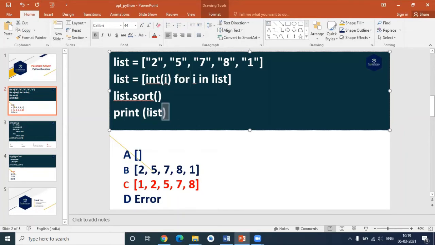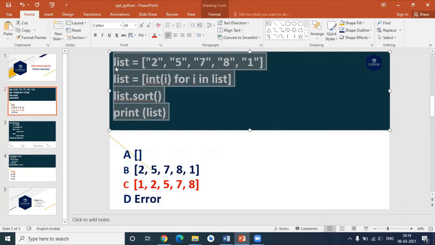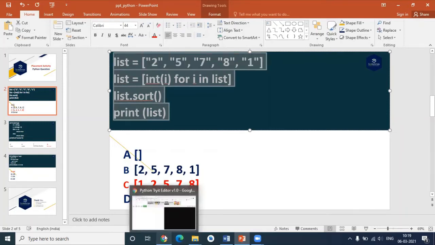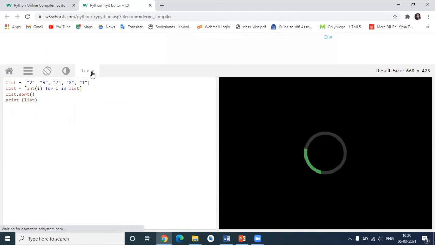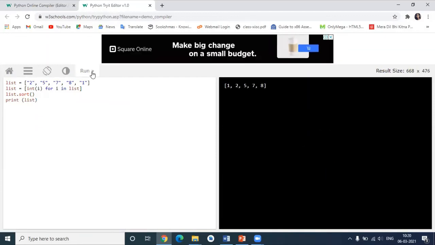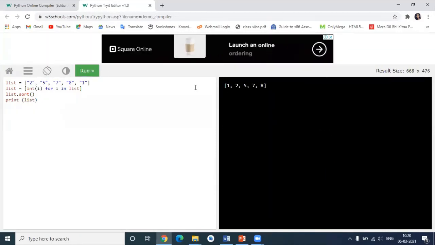Okay, let me check the output with an online compiler. I'm just using an online compiler here; you can prefer any Python compiler. Let me run this. It takes a little bit of time because of the internet connection. Okay, see here, previously it was 2, 5, 7, 8. We can't sort these things, because it is in string format.